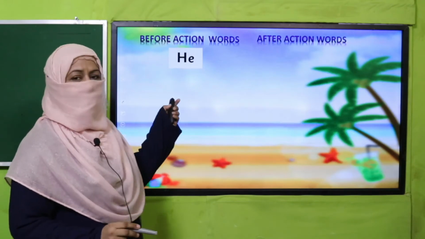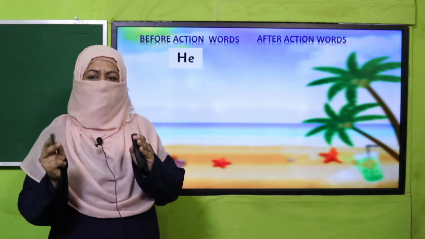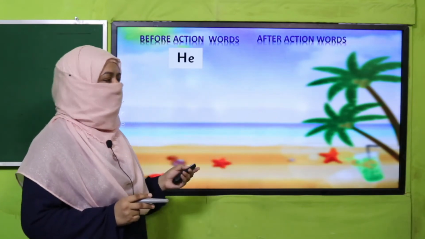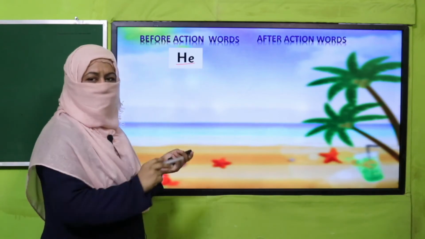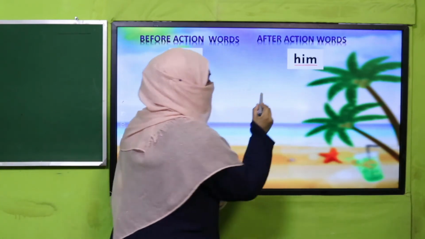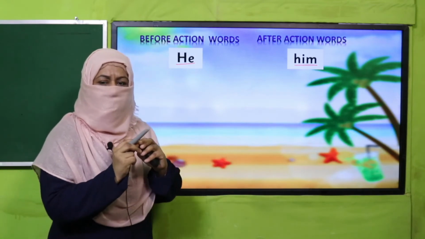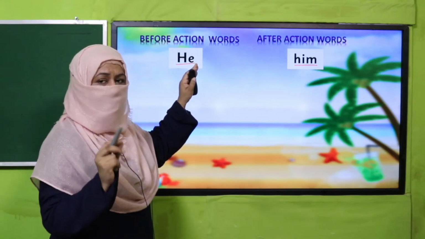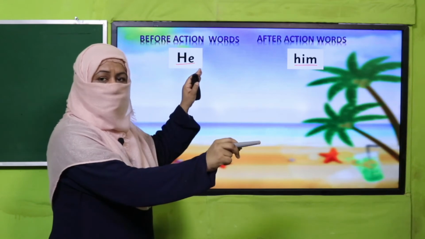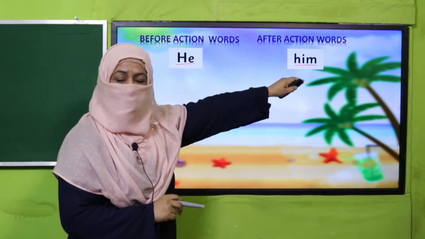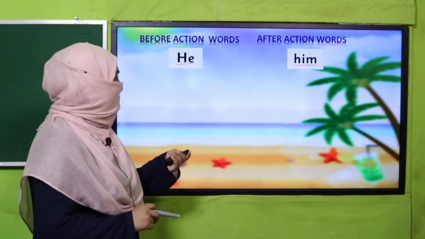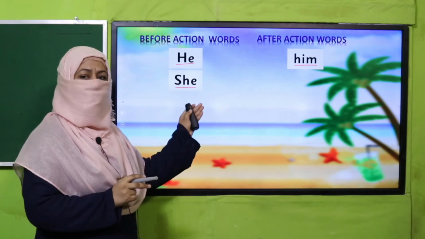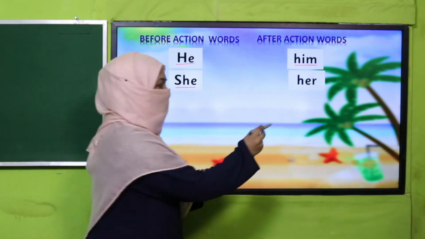Let's practice it. So when a substitution word comes before action word, we use it in subjective case, and its objective case I'm going to tell you. He is the substitution word before action word and its objective case is him. It means if a male naming word comes before action word, its substitution word is he, and if a male naming word comes after action word, we will replace it with him, objective case. Are you clear? Okay. The next is she. A female naming word before action word will be replaced with she and after action word will be replaced with her.